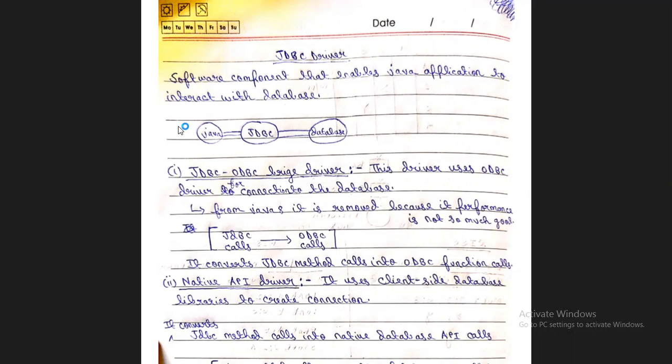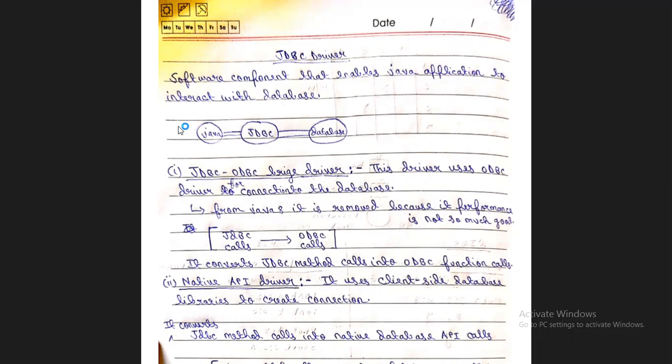Now, what is ODBC? ODBC is Open Database Connectivity. Like JDBC is Java Database Connectivity, in the same way ODBC is Open Database Connectivity. So it acts like a bridge. This driver uses the Open Database Connectivity driver for connection to the database, and mainly it converts Java Database Connectivity method calls into Open Database Connectivity function calls.